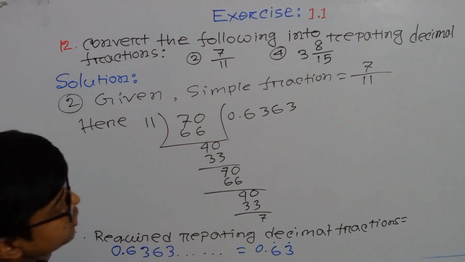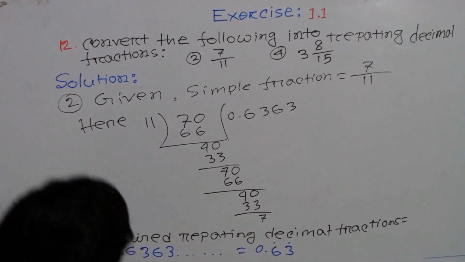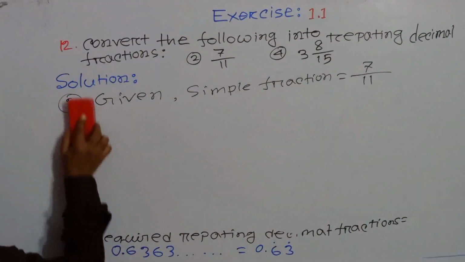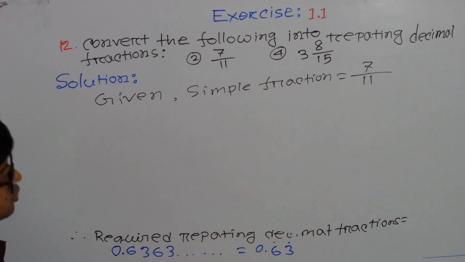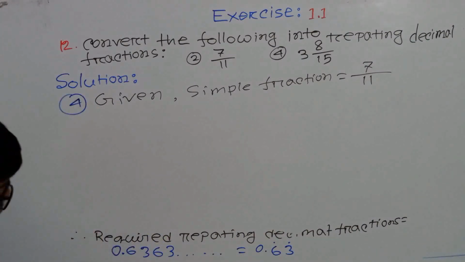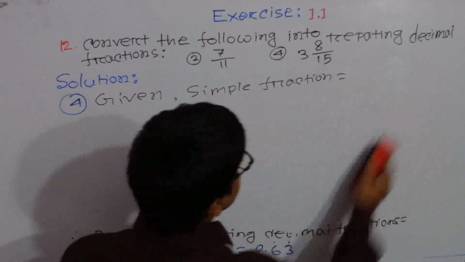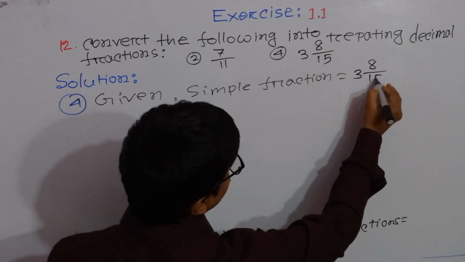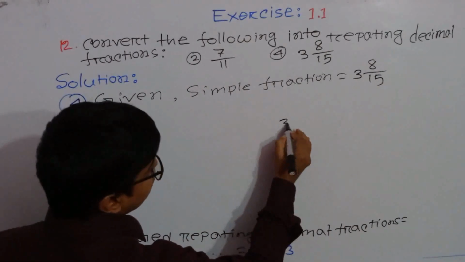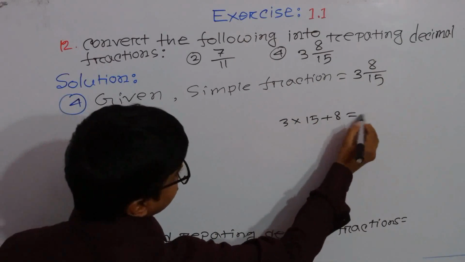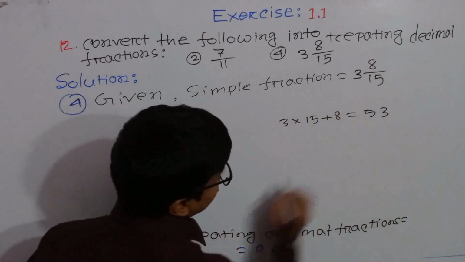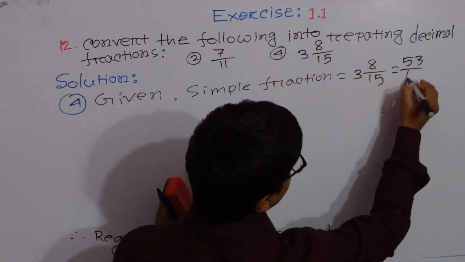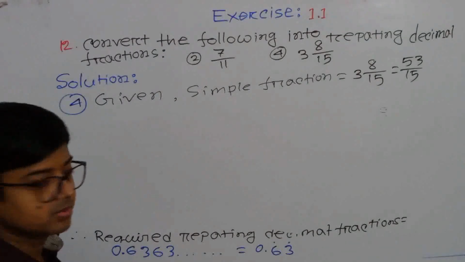And now another question is 4. Question number 4. So we can write here, our question will be 3 whole 8 by 15. After calculation, 3 into 15 plus 8, it will be 53. So we can write here 53 by 15.